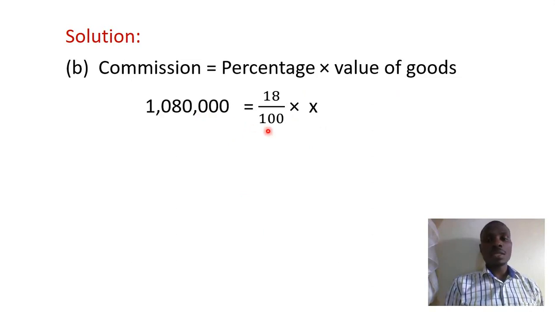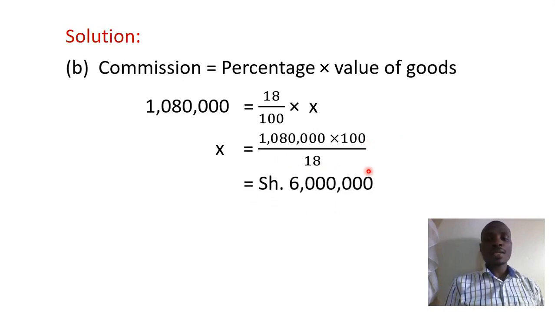So we shall have 1,080,000 times 100 divided by 18 is equal to X. And therefore, if we use our calculator or simple arithmetic, we shall get X as 6 million shillings. That means that the total cost of the goods he sold was 6 million shillings.